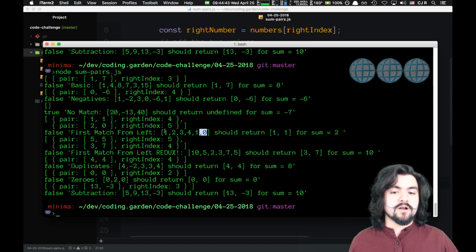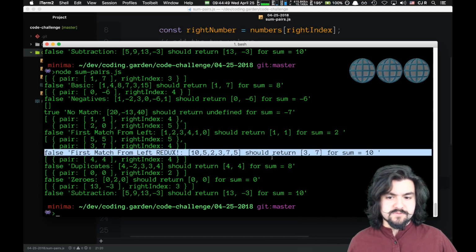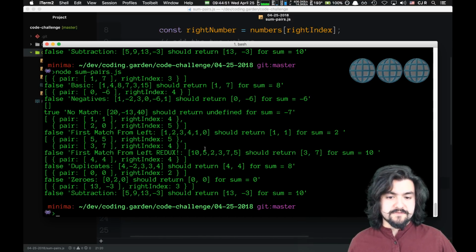But the one that we want are 1 and 1 because it has a lower right index. And then similarly on this one, 5 and 5 sums to 10, but also 3 and 7 do, and that pair comes earlier, and it has a lower right index, so that's the one that we want to return.